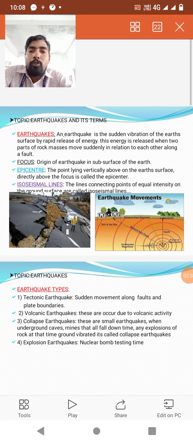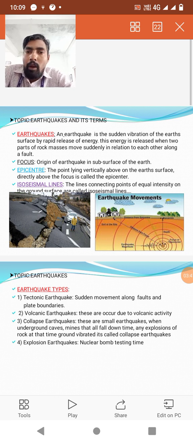Next point, focus. One of the terms in earthquakes is focus. It is the origin of the earthquake in the subsurface of the earth, where the force is generated or born. That place is simply called the focus. Simply, we say it is the origin of the earthquake beneath the surface of the earth, where the rapid force or energy originates. That is called the focus.